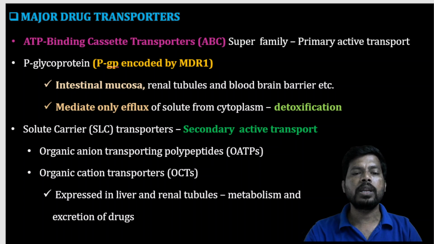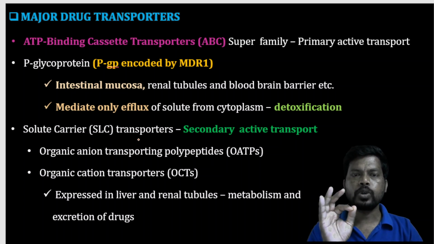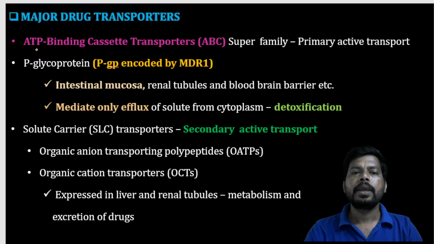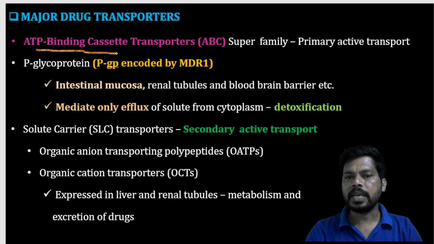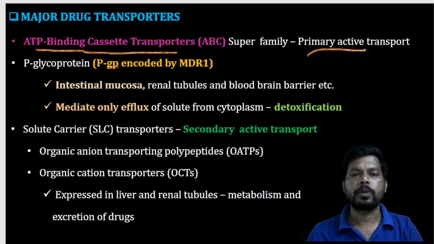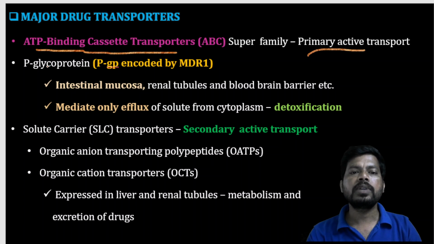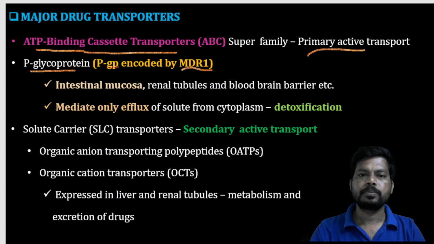There are drug transporters, carrier mediators. For example, the ATP binding cassette transporter, the ABC superfamily, which is a primary active transport. Especially one of the transporters is P-glycoprotein, encoded by multi-drug resistance one.